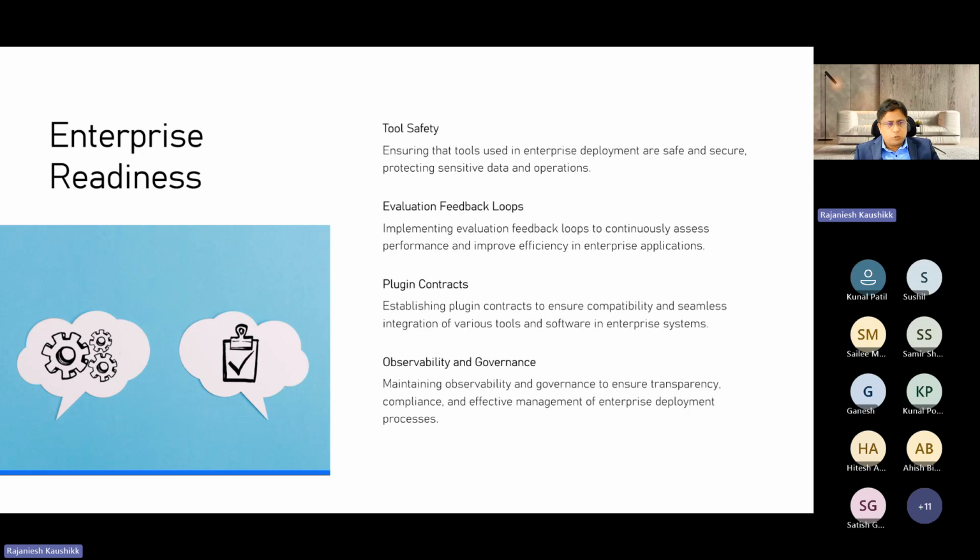You also need to evaluate the feedback loop. Why is it important? Because if some agent provides an answer which is not correct, there should be a feedback mechanism, and tagging of that feedback. Plugin contracts: you need to make sure there is compatibility and seamless integration of all these tools, right?